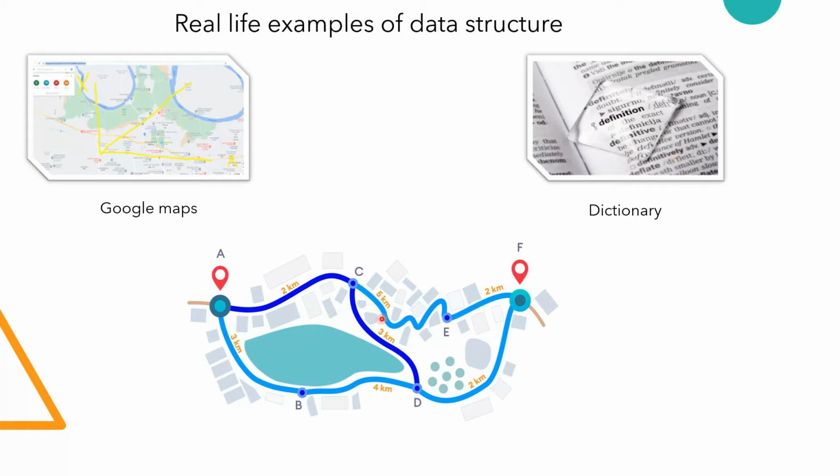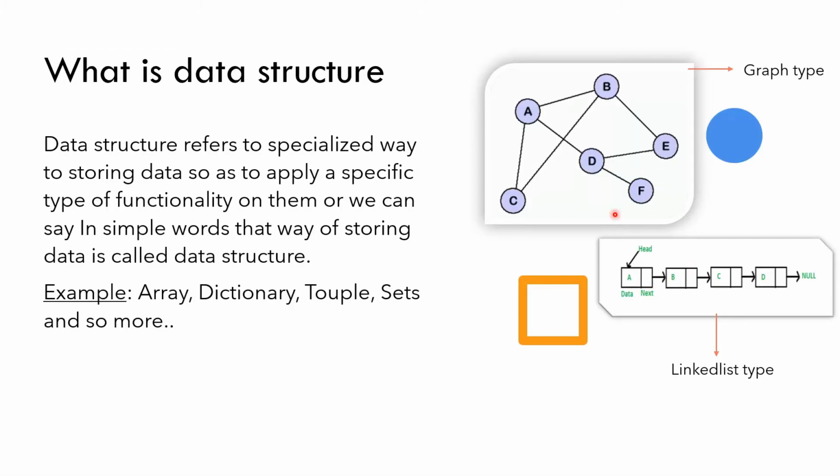Now consider that here is my position and here is your destination position. You want to reach that position. There are many ways to reach that position, but Google Maps suggests the shortest path to go to that position. So it is nothing but a graph type. See here, it is your graph type.